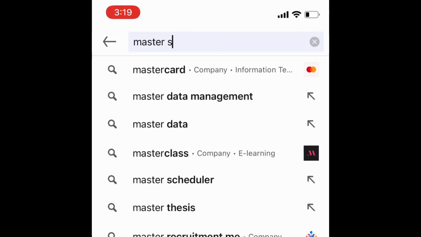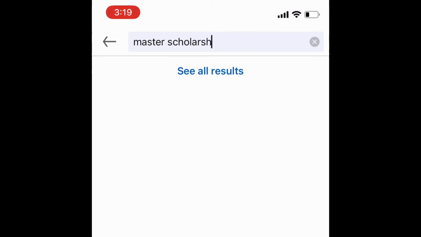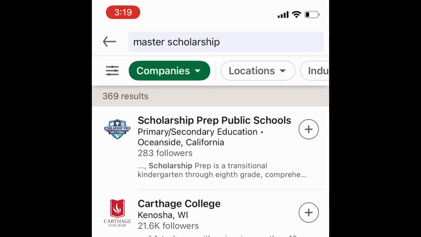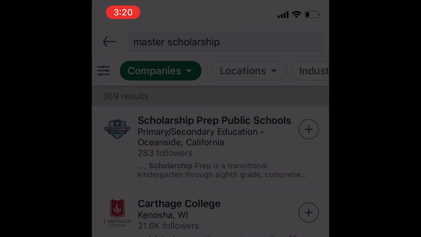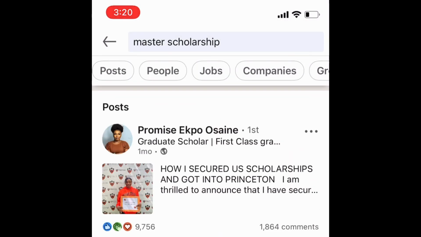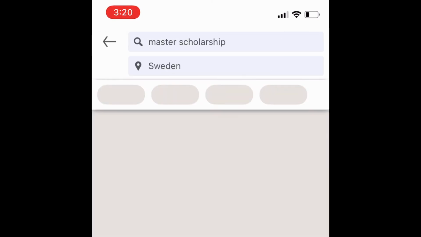You can also use LinkedIn to search for master's scholarships. Go into the search bar and you do the same thing. You type in master scholarships and it will tell you the master scholarships or master research assistant positions which are currently being advertised in the area you're looking for, in order to apply. Always go and click on jobs, because if you just search generally, you might find people talking about their successes